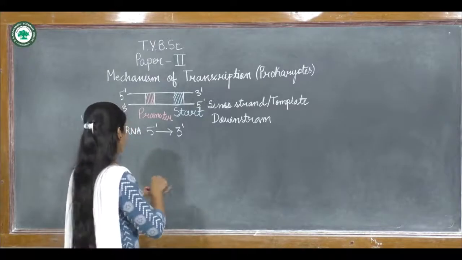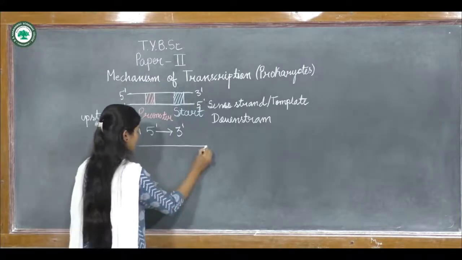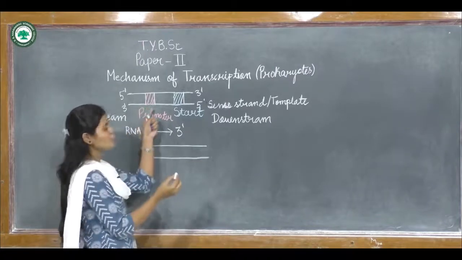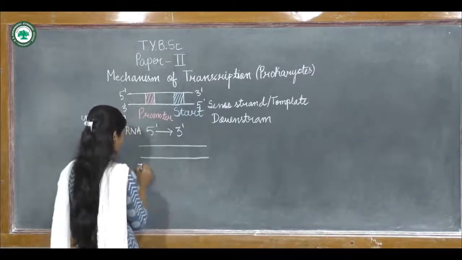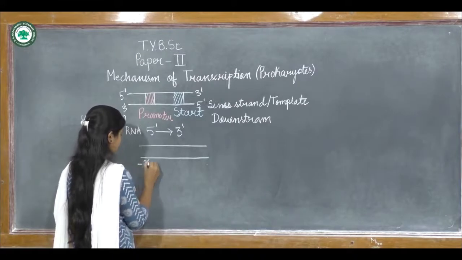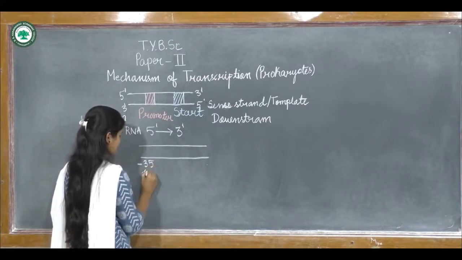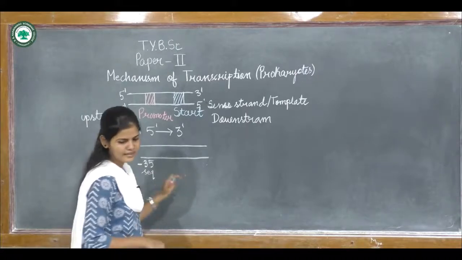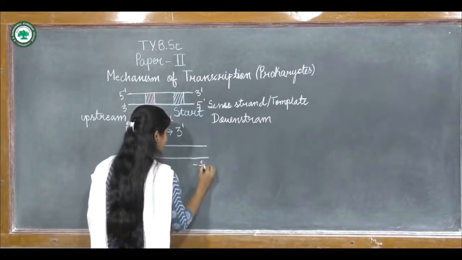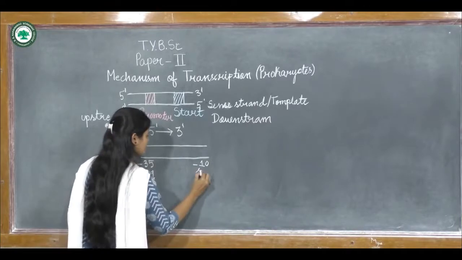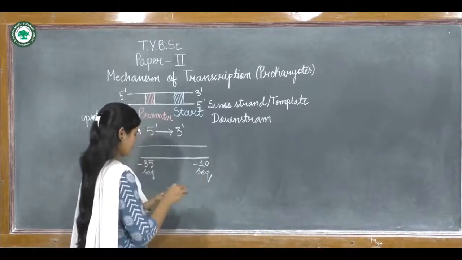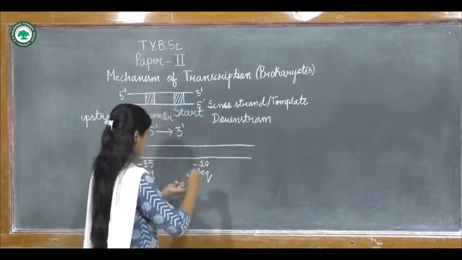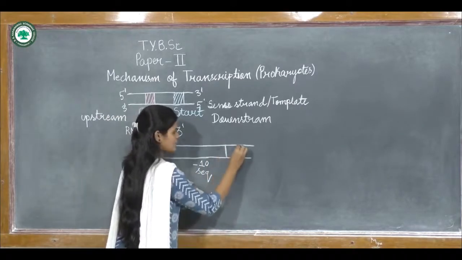This promoter region has two sequences, that is -35 sequence and the other is -10 sequence. And here is the start site.